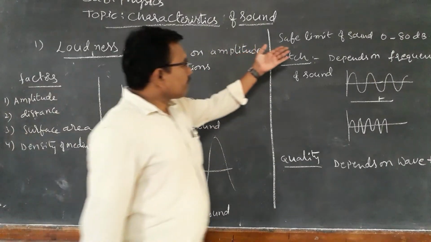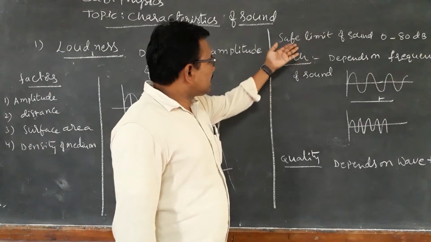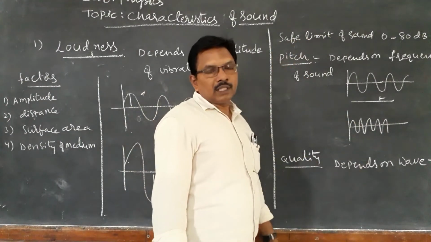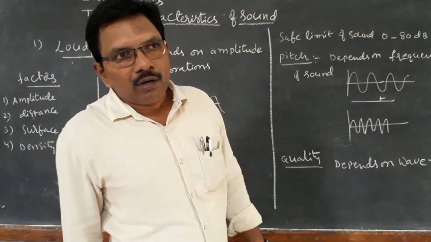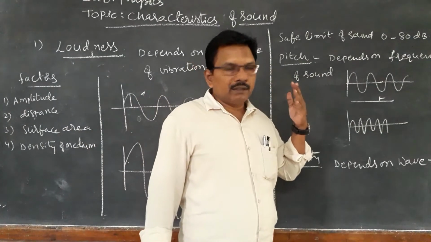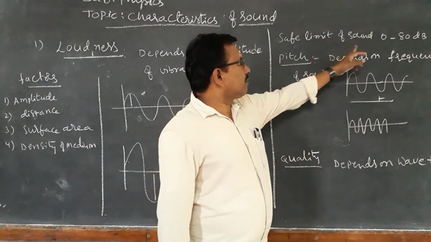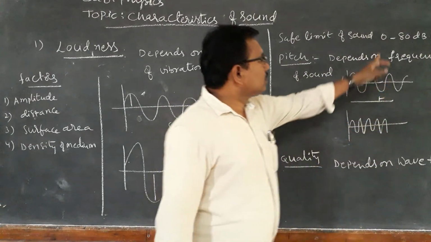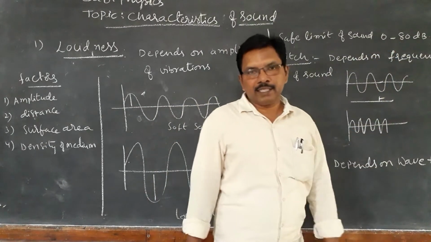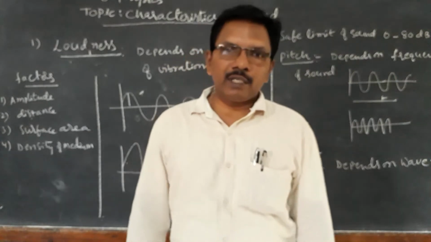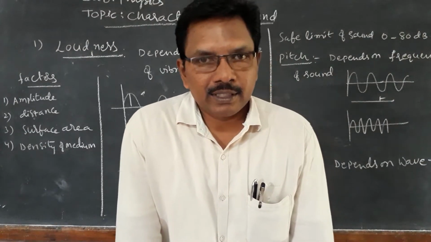Next, the safe limit of sound. The loudness, our limit to listen. The safest limit of sound is 0 to 80 decibels. So the loudness, the intensity of the sound, can be measured in decibels.